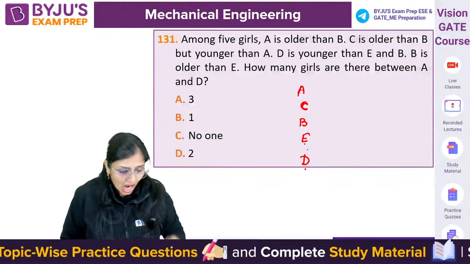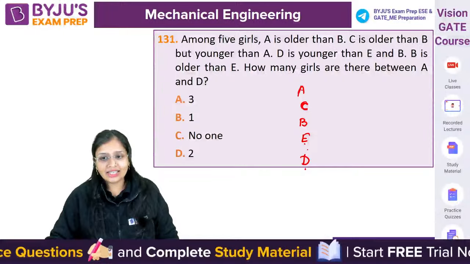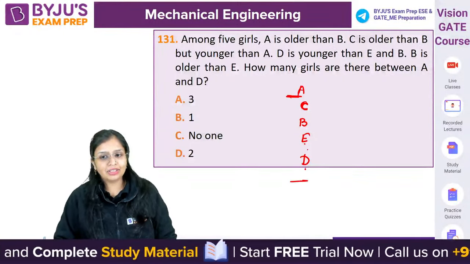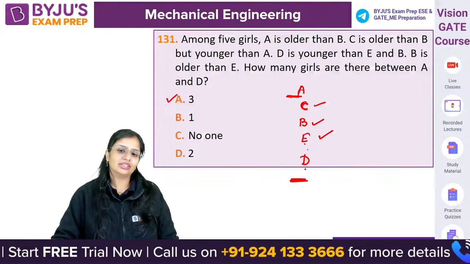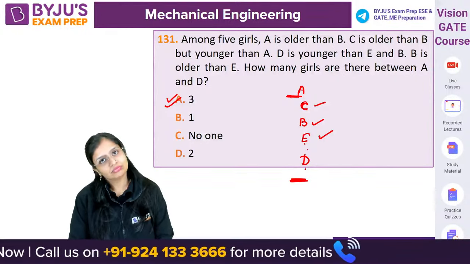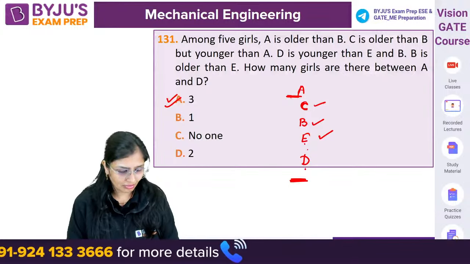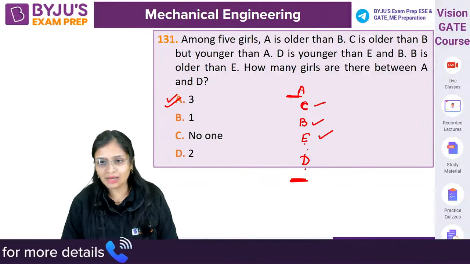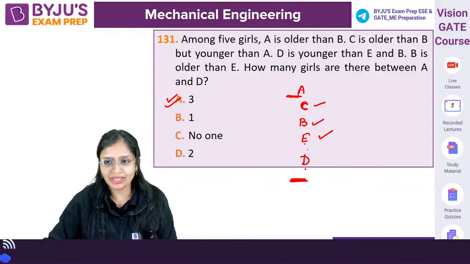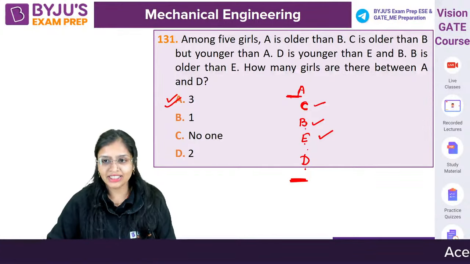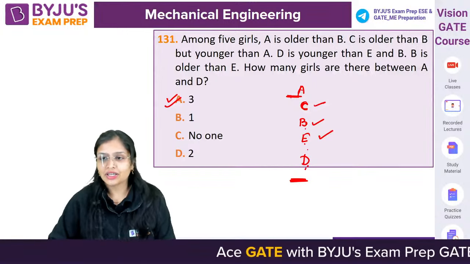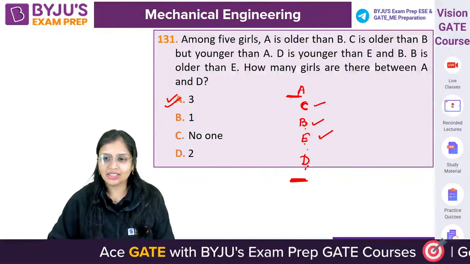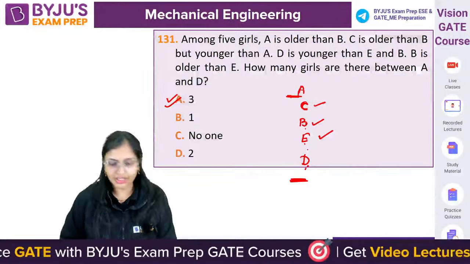Now, how many girls are there between A and D? A and D के बीच में how many girls are there? 1, 2, 3. 3 girls are there between A and D. Simple. Okay. आप check out कर सकते हो. A is older than B, correct. C is older than B, check. D is younger than E, नीचे है, correct. B is older than E, correct. That's it. You can check it out.